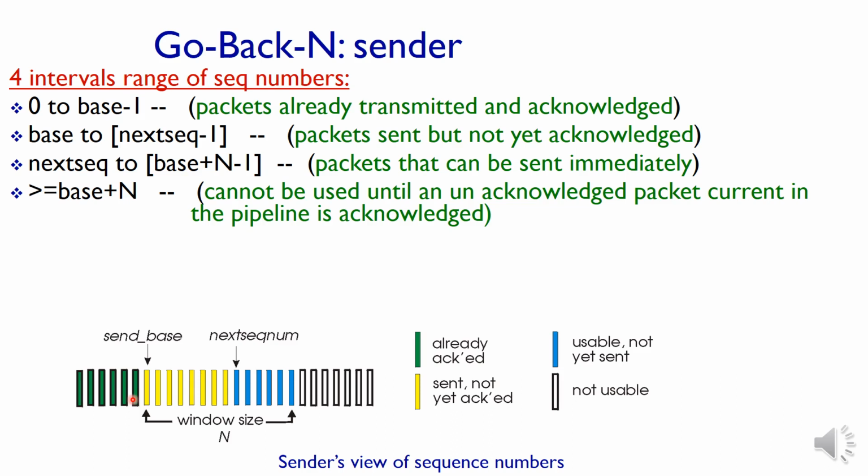So in the queue there will be this many packets, and the green color represents that they are already sent and subsequently we get the acknowledgement. So, green means it is already acknowledged. Then yellow packets are sent but not yet acknowledged. That is, they have already gone from the sender side, but are still waiting for the acknowledgement. That is why it is shown in yellow.